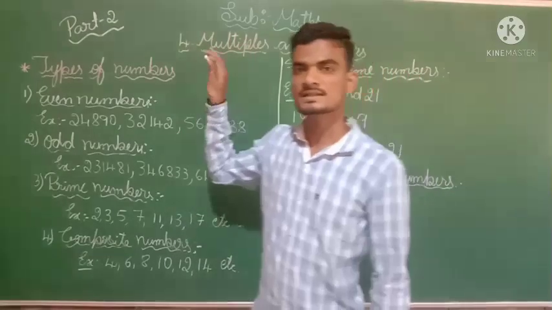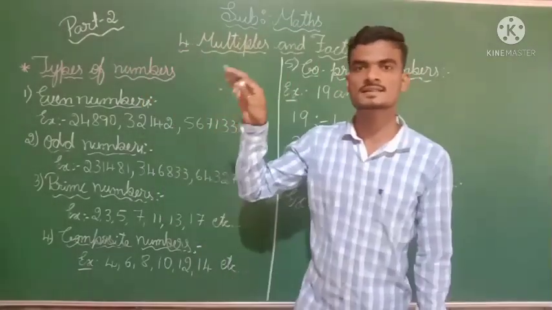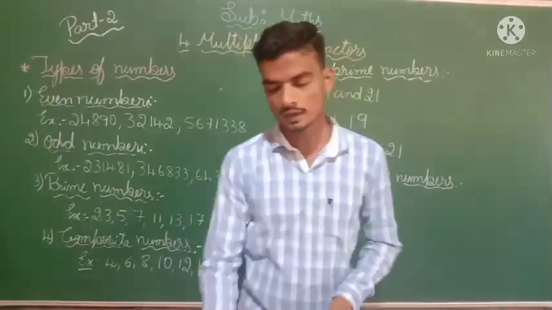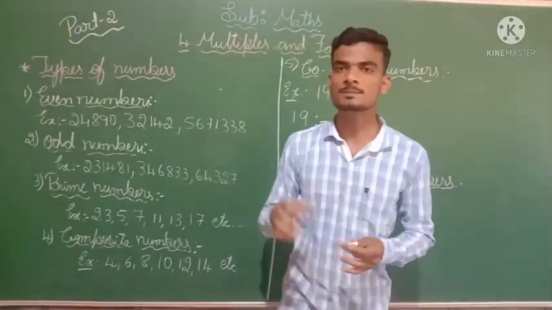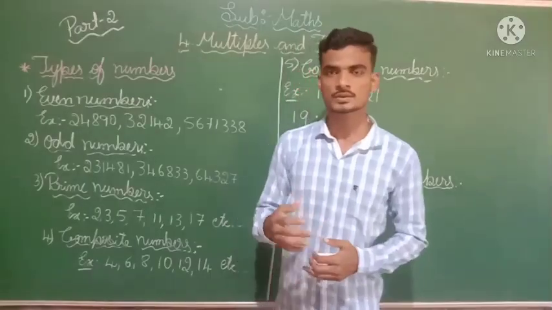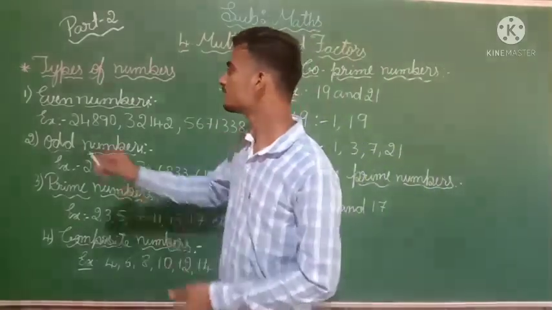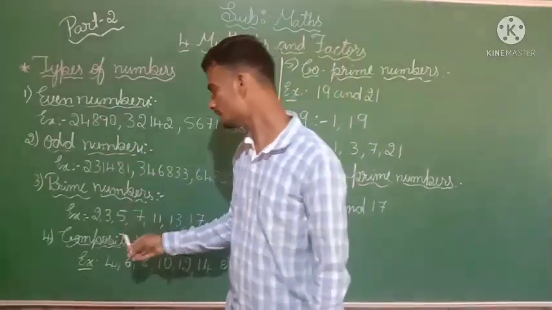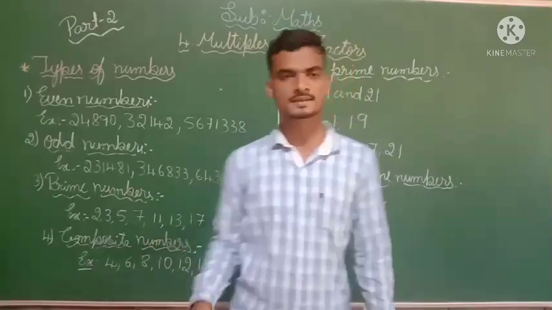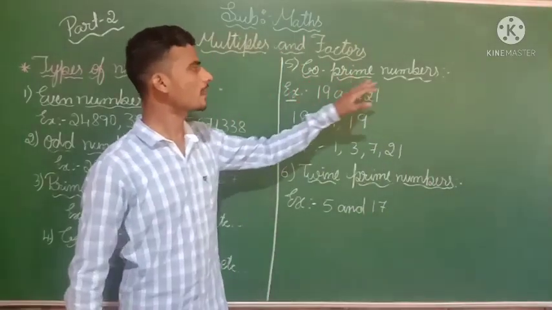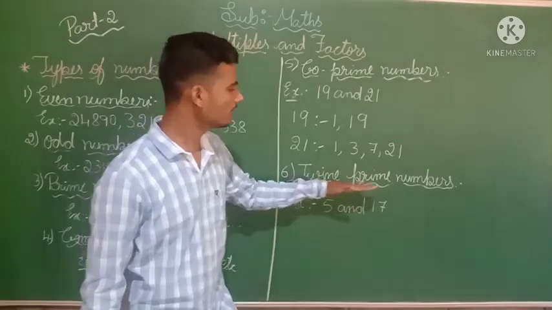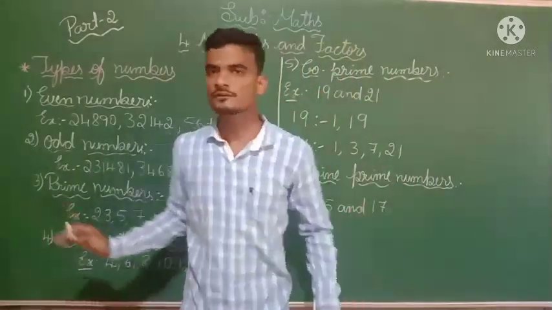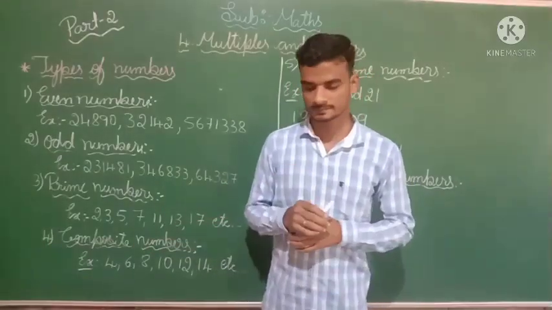Here in multiples and factors itself we are discussing a subtopic, that is types of numbers. You have already learned these types of numbers in our previous classes also. So here also let us see. First is even number, second odd number, third prime numbers, fourth composite numbers, fifth co-prime numbers, then sixth twin prime numbers. These are the 6 types of numbers we will discuss.